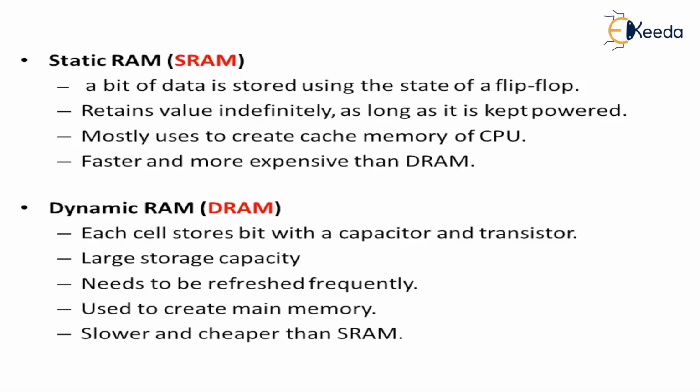Now, what do you mean by dynamic RAM? Dynamic RAM, on the cost side, is very cheap. The speed is not as good as static RAM. It is used to create the main memory of a computer. The main drawback of dynamic RAM is that it needs to be refreshed at frequent intervals. The storage of dynamic RAM is very high, and each cell stores a bit with a capacitor and a transistor.